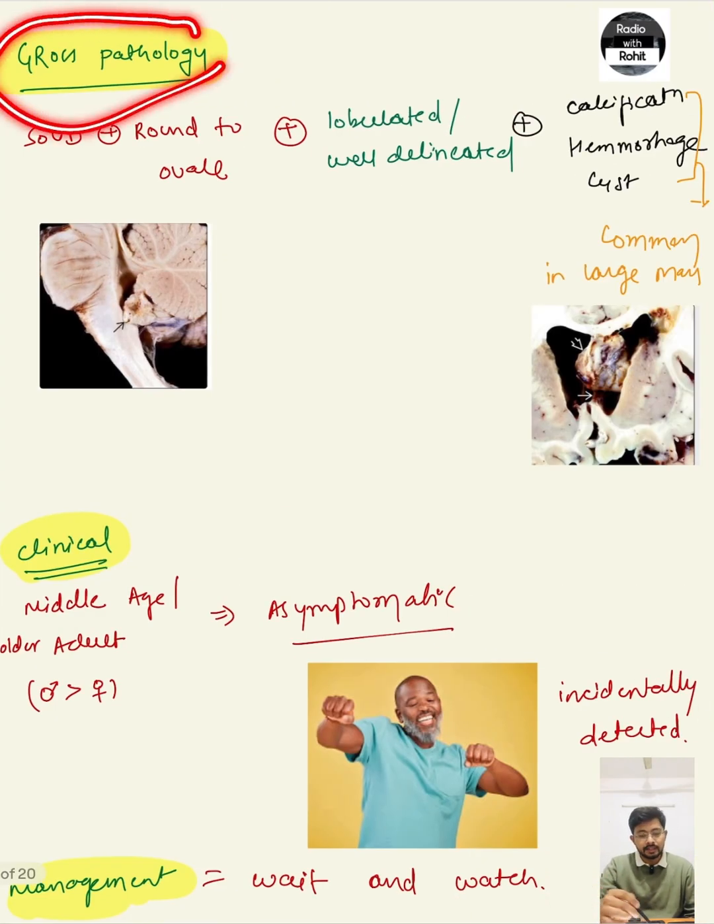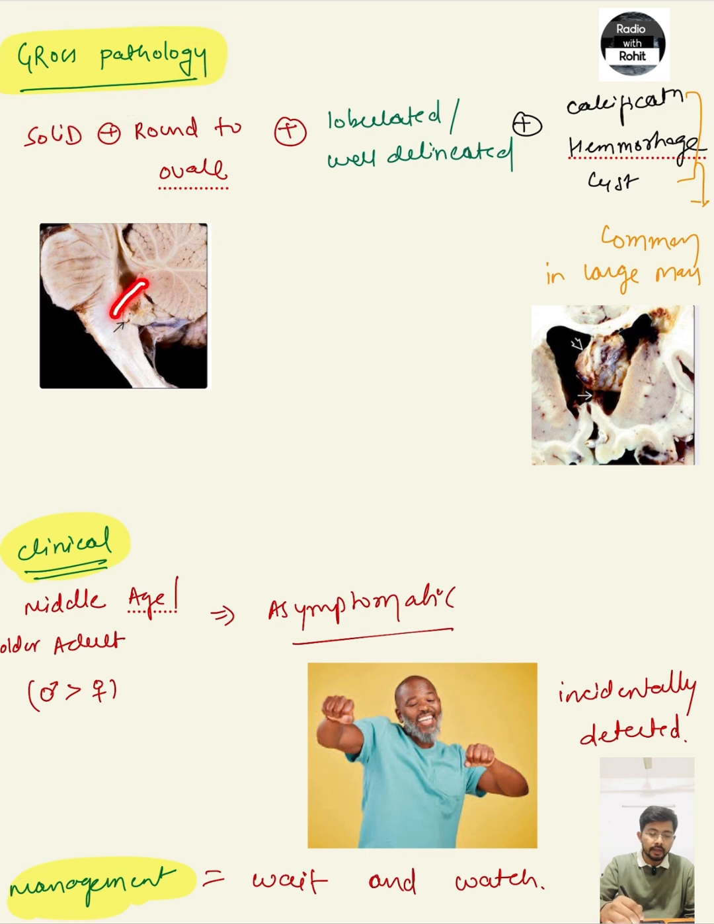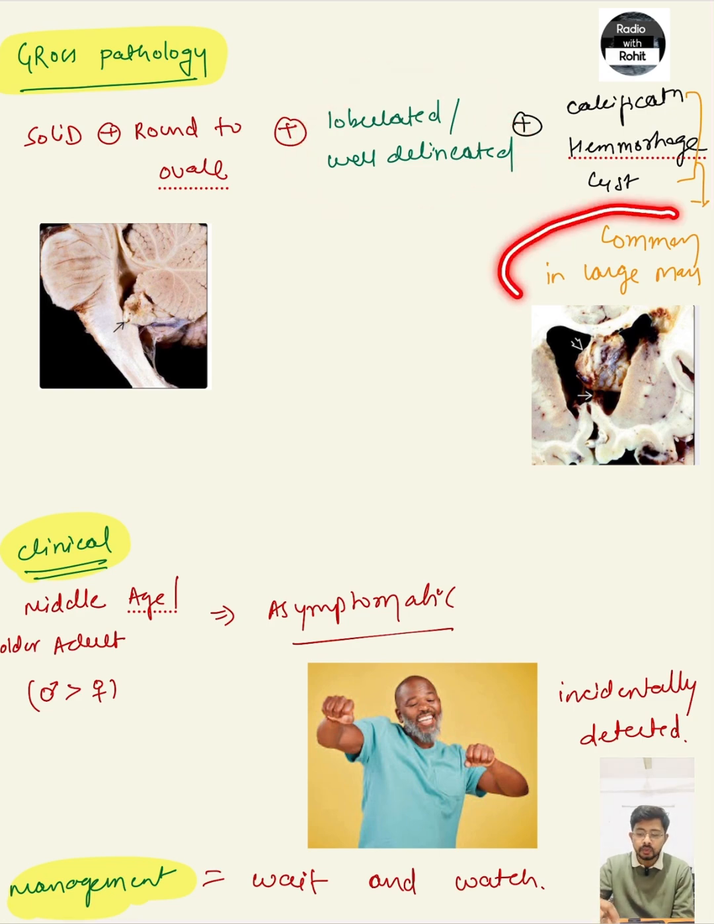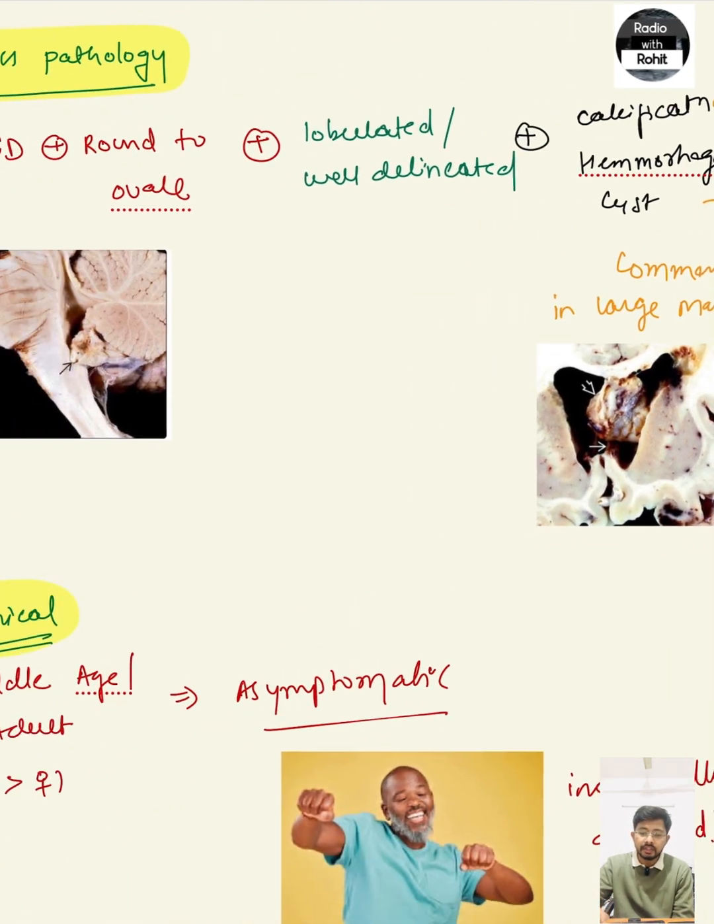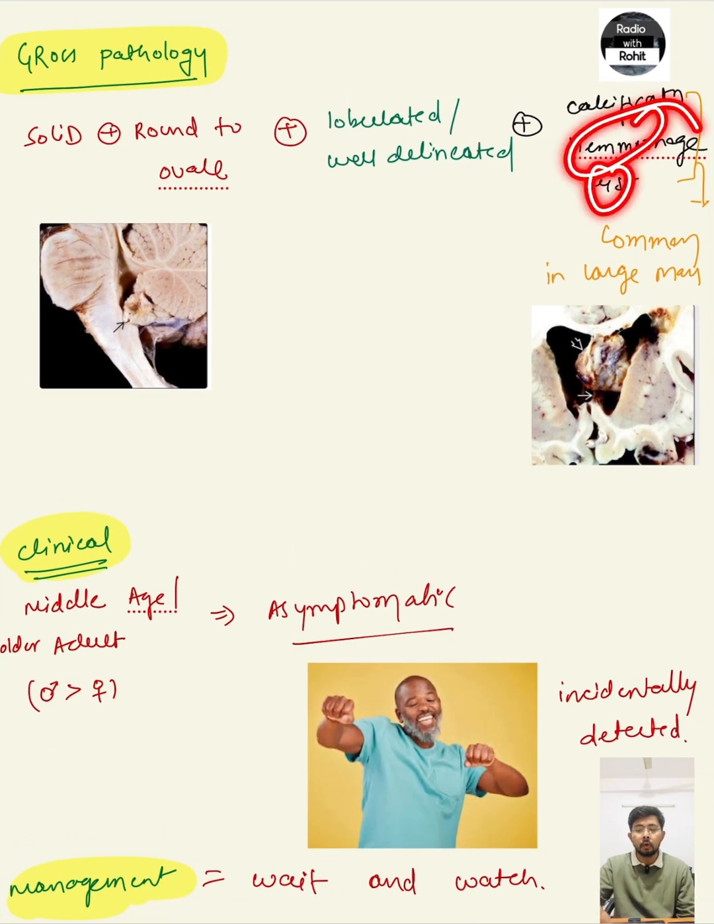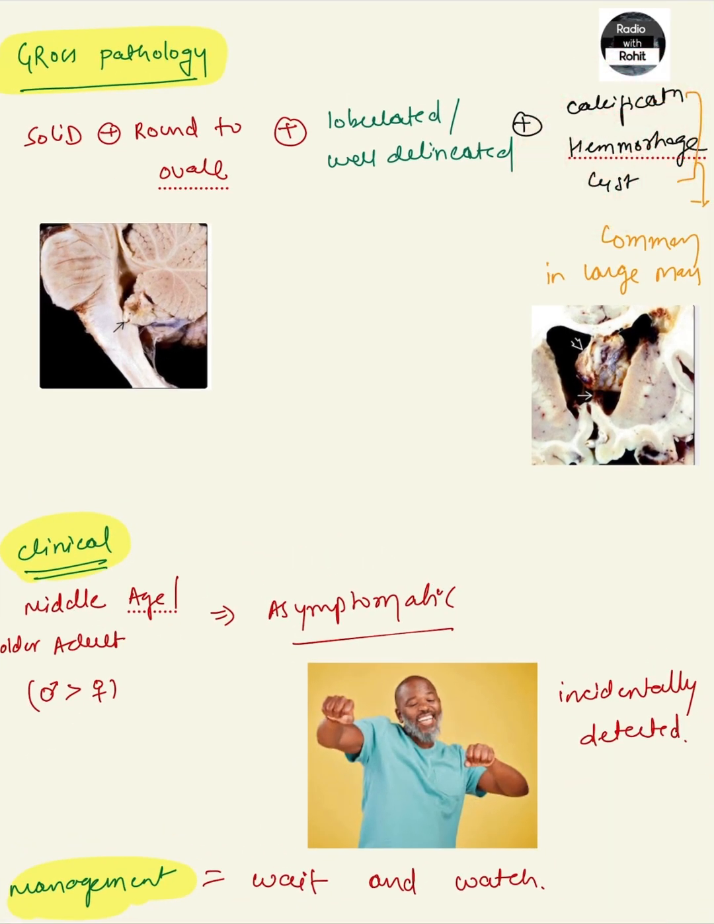So, gross pathology, as we discussed, this will be a beautifully solid mass, round to oval, lobulated, well delineated. If the size of the mass is larger, then there will be chances that calcification, hemorrhage, and cystic changes will be common. Usually, it is small in size, a solid round oval mass. Clinically, as we discussed, the patient will not come because of the subependymoma. They will come because of some other condition, and incidentally we will get it.